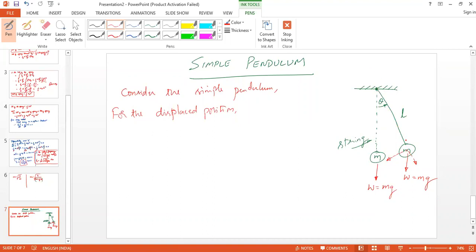This weight can be resolved into two components, one along the string and one perpendicular to the string. So this will become mg sin theta, and this is mg cos theta, right? This is theta, then this is mg sin theta, and this is mg cos theta, right?